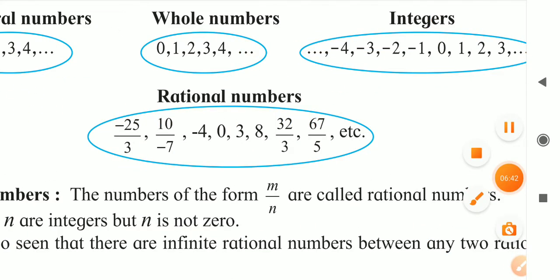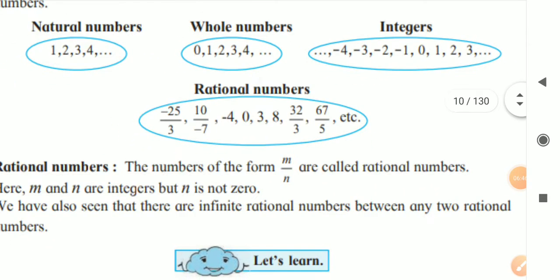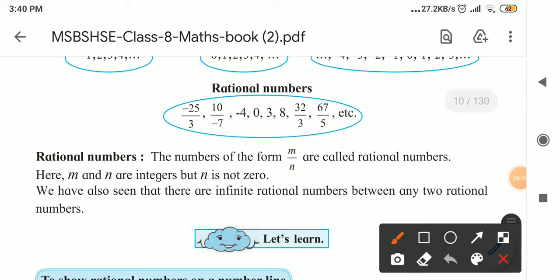Next is the rational number. So what is the definition of rational numbers? Here it is given in our textbook. Numbers which are in the form of m upon n are called rational numbers.